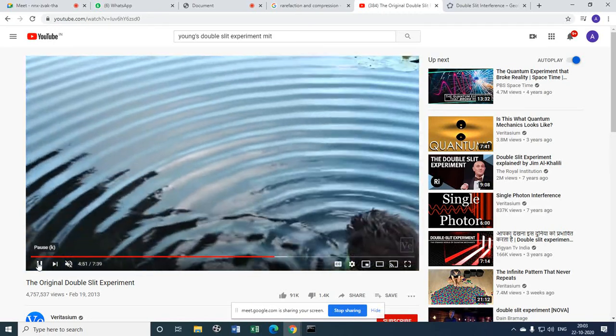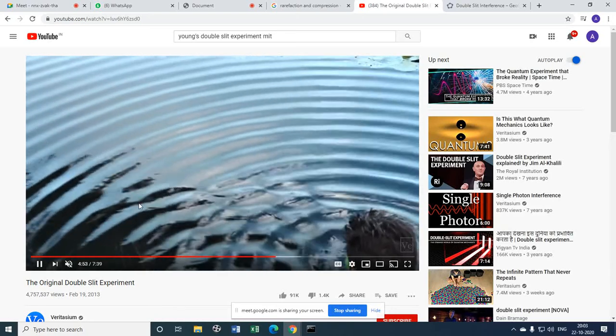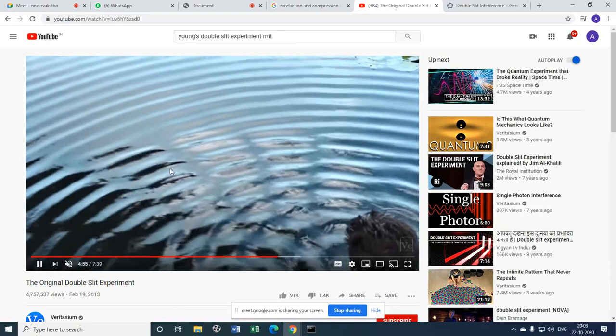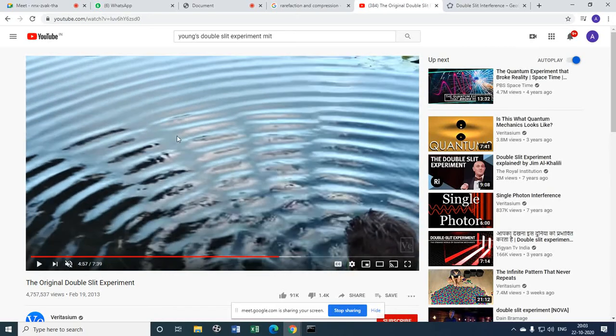Now here you see. Look at the ripples. Can you see this region? Central maximum. These regions are completely empty. These are minima, and these are maxima. This portion you see, these are minima. The water in this region is completely stable.